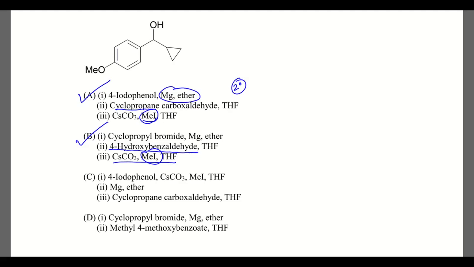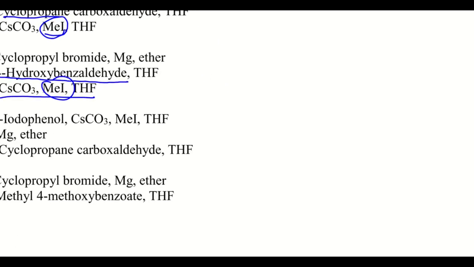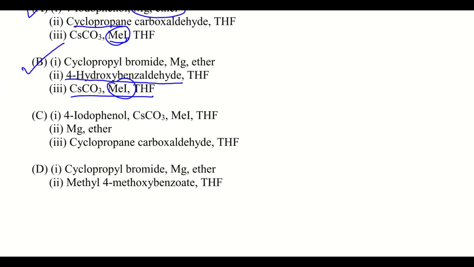Going to the next option, this is iodophenol, again with OH, plus this reagent will be treated, and here it will be OMe.